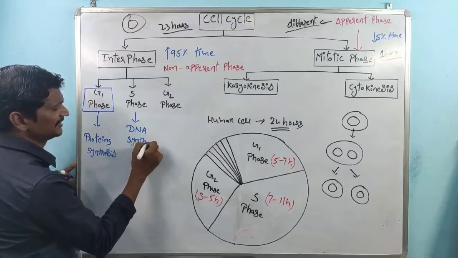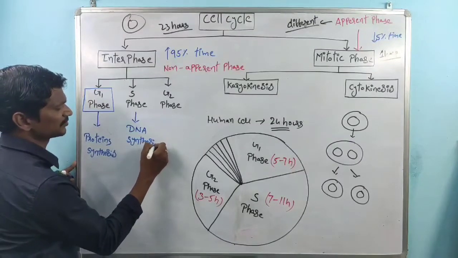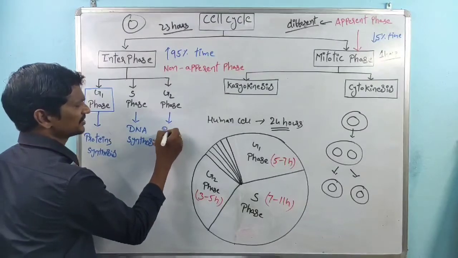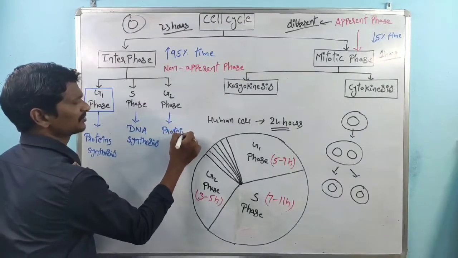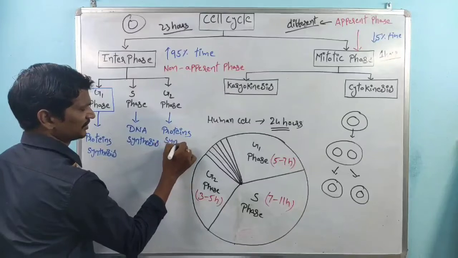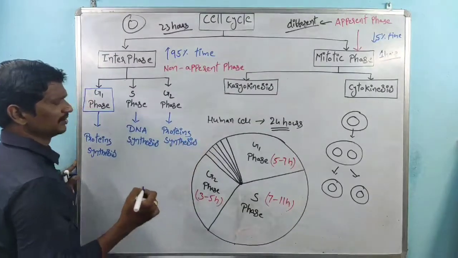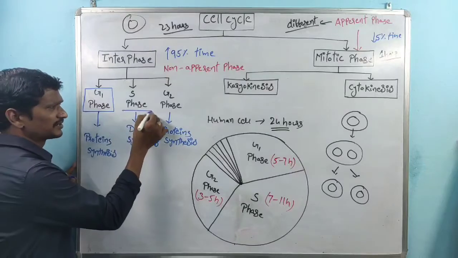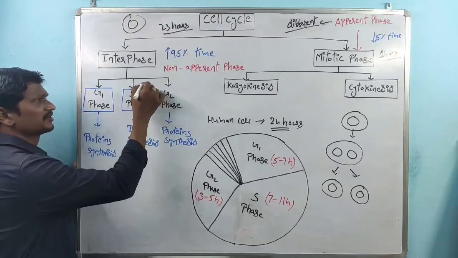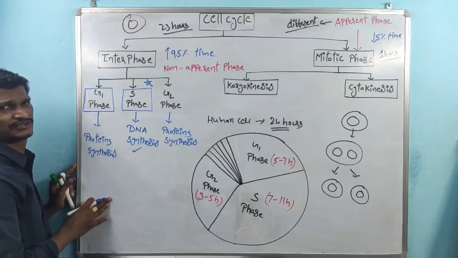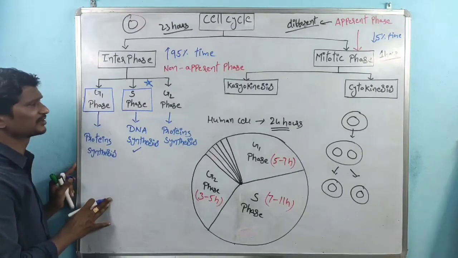In G2 phase, again protein synthesis takes place. So S phase is a very important phase. In S phase, DNA synthesis takes place.